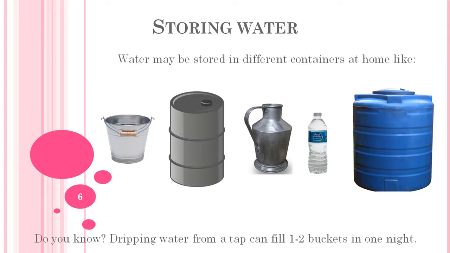So we have to stop that leaking so that water is not wasted. It may be just 1 drop or 2 drops, but it's a continuous flow, isn't it? In one night it can fill 1 to 2 buckets.